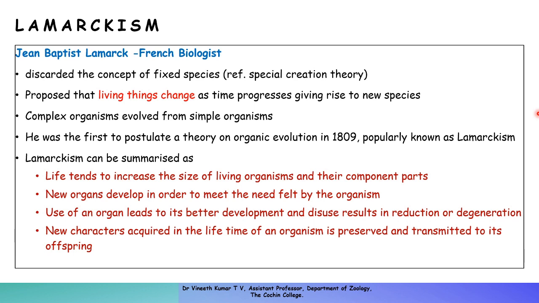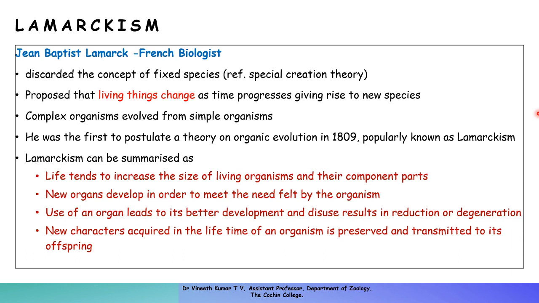Another thing proposed by Lamarck, the other major point in Lamarckism, is that use of a particular organ leads to its better development, and disuse will result in reduction or degeneration of that organ. New characters acquired in the lifetime of an organism are preserved and transmitted to its offspring, which is called the inheritance of acquired characters.